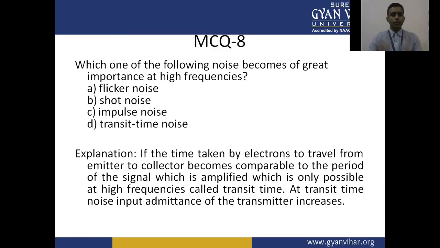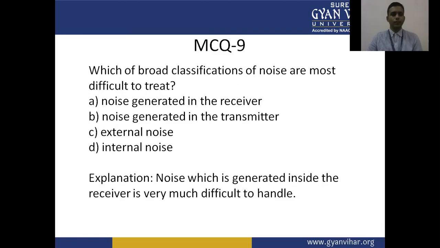Question number 8, which one of the following noises becomes of great importance at high frequency? A, flicker noise. B, shot noise. C, impulse noise. D, transit time noise. Question number 9, which of the broad classifications of noise is most difficult to treat?